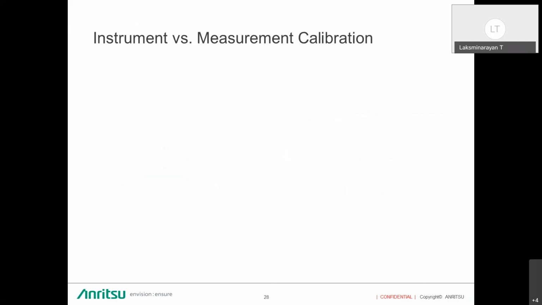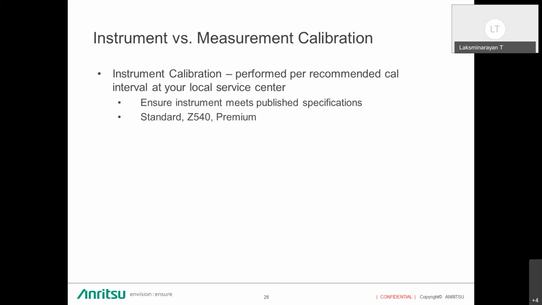When you come to calibration, there are two types: instrument calibration and measurement calibration. Many people get confused about these two. Instrument calibration is done in an accredited laboratory, which is ISO standard, which uses calibration standards to calibrate the instrument, with a standard calibration interval of around 12 months.